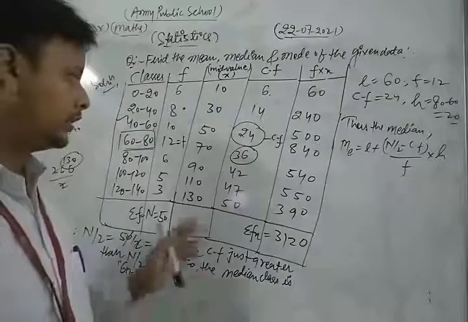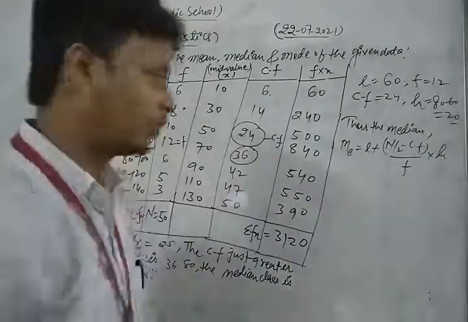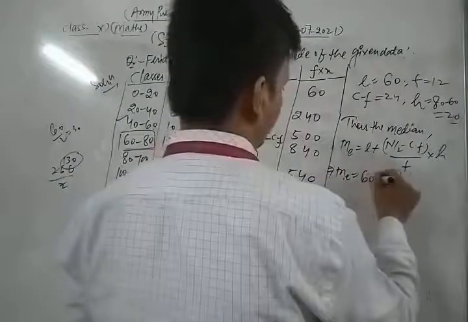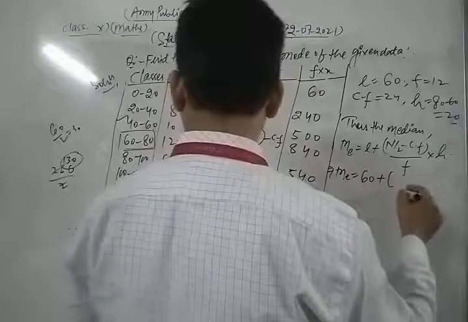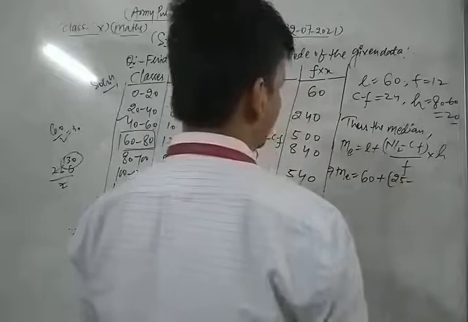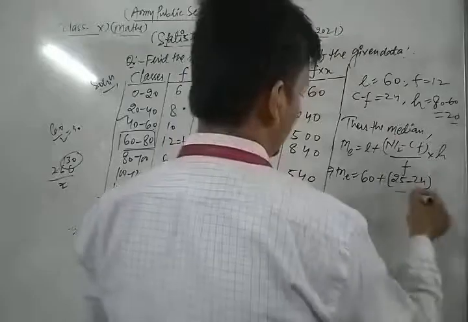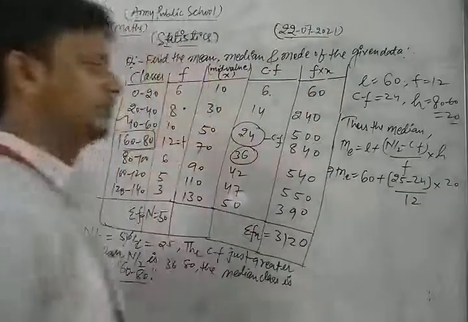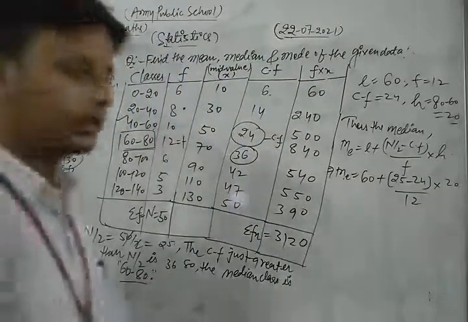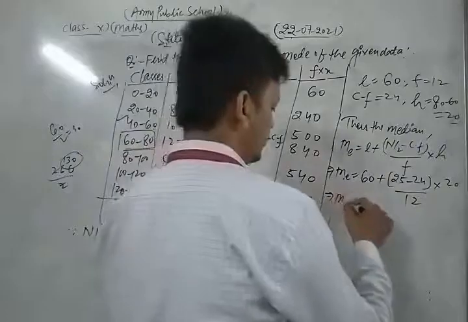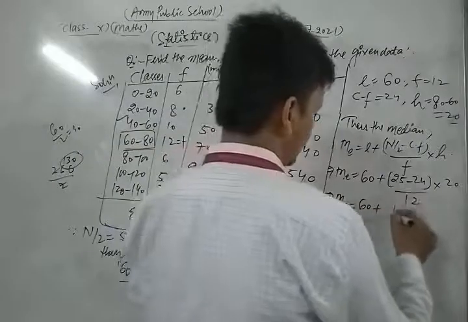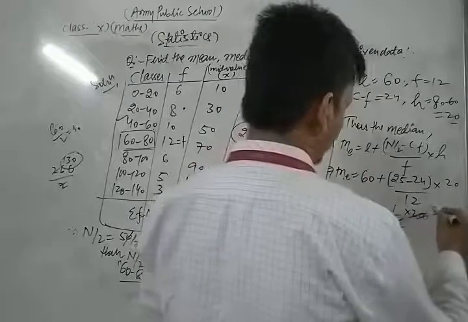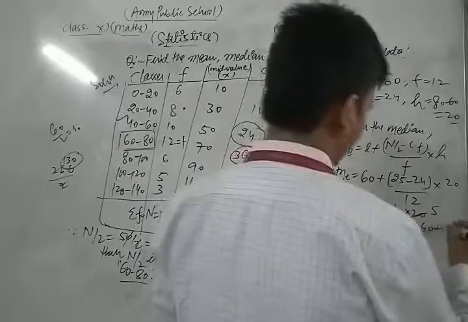Now dear student, we put each and every value in this formula. So the median of the given data will be L, 60, plus n by 2, the value of n by 2 is 25, minus cumulative frequency CF, which is 24, upon f, which is 12, and h is 20. Now we just simplify them. So the median will be 60 plus 1 upon 12 into 20, which is 60 plus 5 by 3.